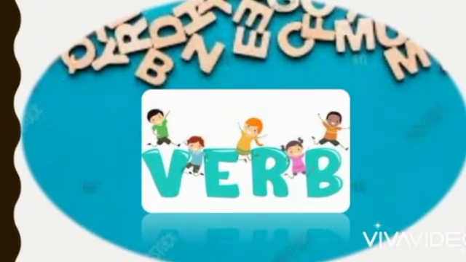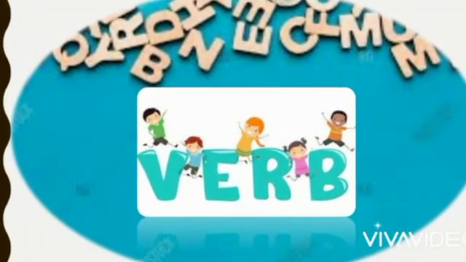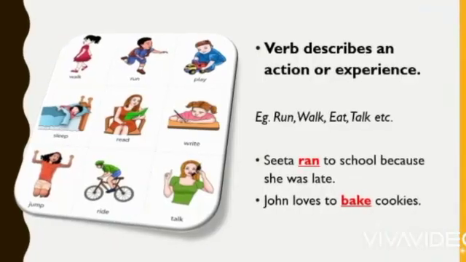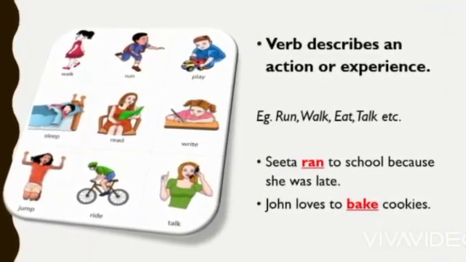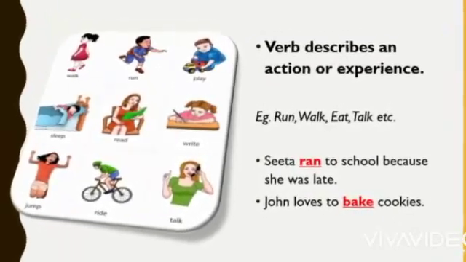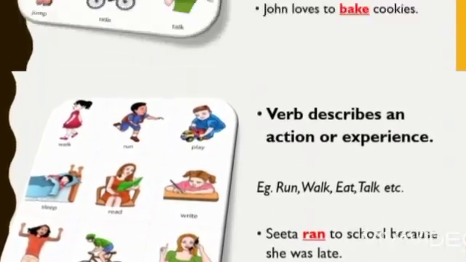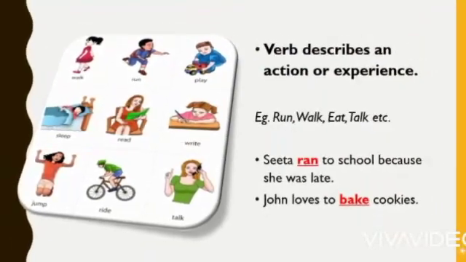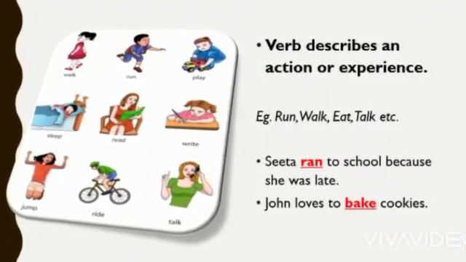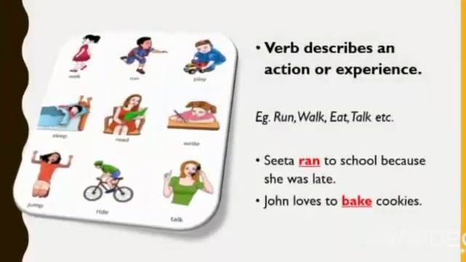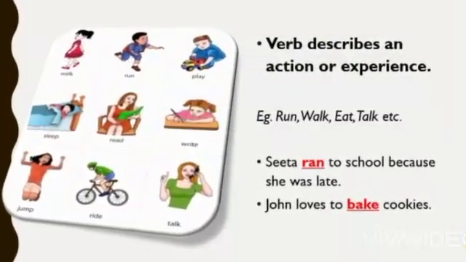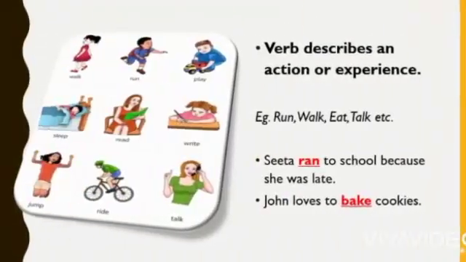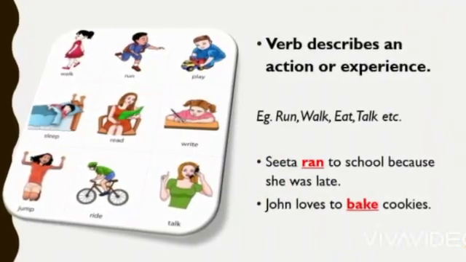Second parts of speech, verb. What is meant by verb? Verb describes an action or experience. For example, run, walk, eat, talk. Look at the sentences given below. First one, Sita ran to school because she was late. Which is the action word here, children? Ran. So, ran is the verb in this sentence. Look at the second sentence. John loves to bake cookies. Bake is the verb in this sentence.